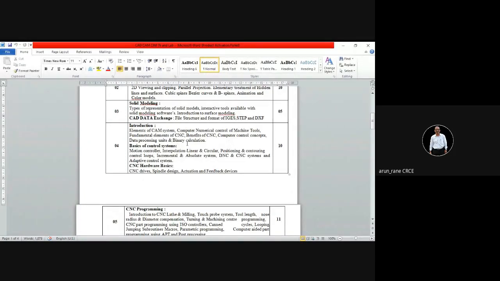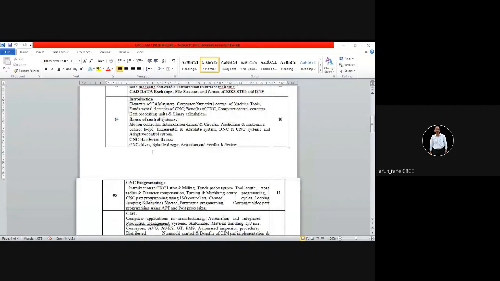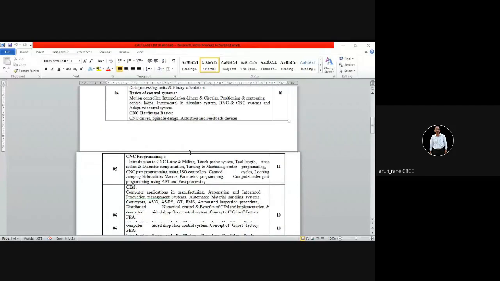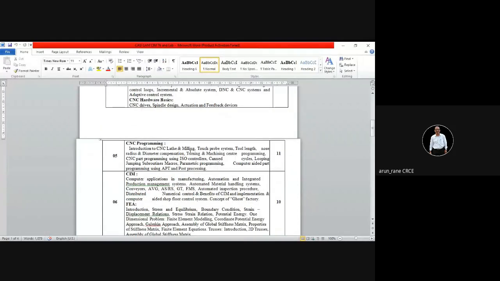So here, I think most of you may be familiar with this CNC, CAM, benefits of CAM. Binary calculation, I will tell you what it is. Then control system is how to control the machines. Then hardware, hardware means your CNC drives, that is axis drives, how x-axis, y-axis, z-axis are moving. Then how is the spindle design, then actuation and feedback devices. Then the fifth module is CNC programming.